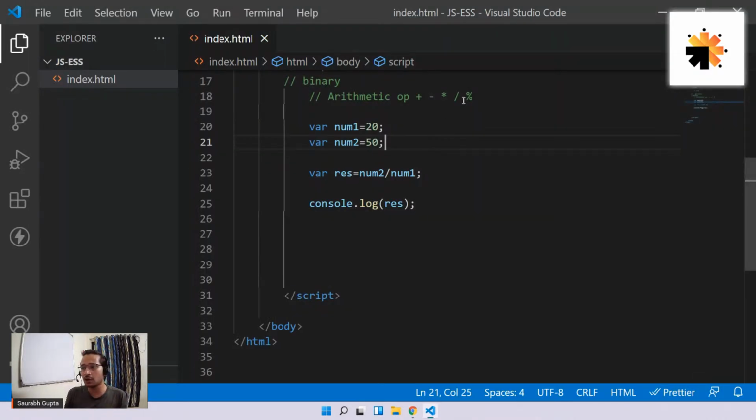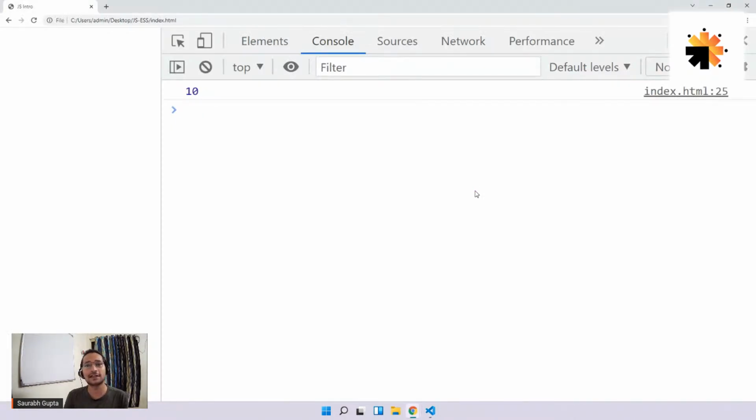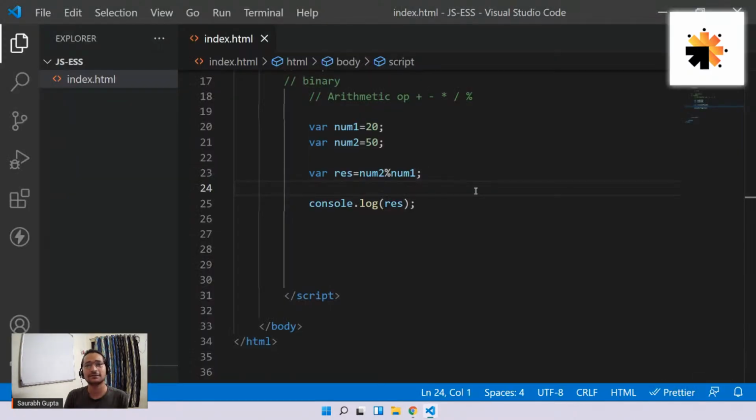And this modulus division operation will give me the remainder. So in this case, if instead of slash I pass modulo, it will again perform division, but now in this case it will give me the remainder. And here we go. 10 is the remainder. Simple, right? 22s are 40 and then 10 is remaining. So that is what the remainder is.